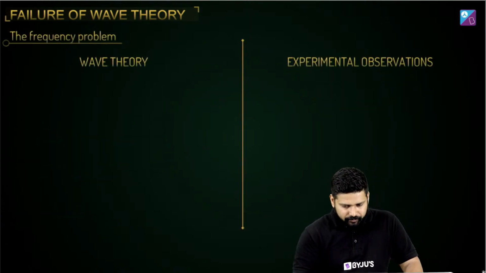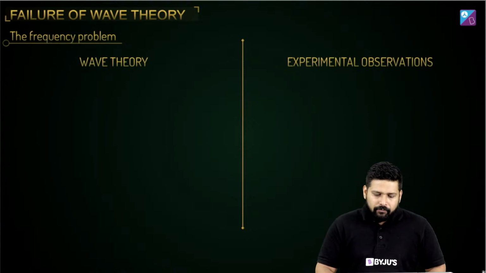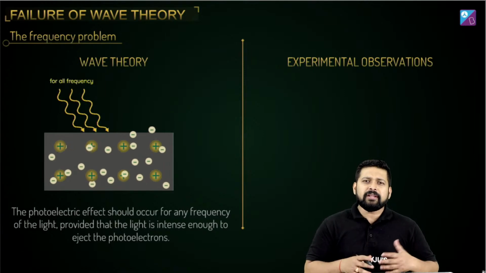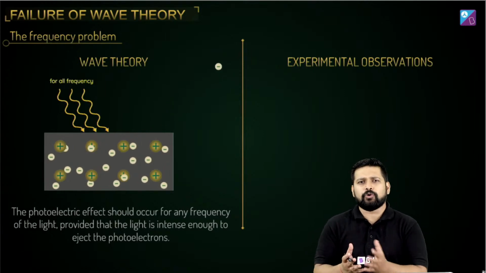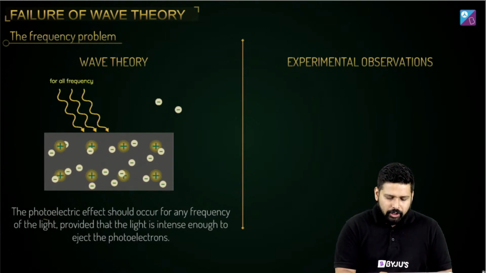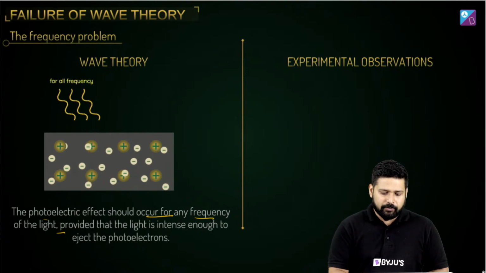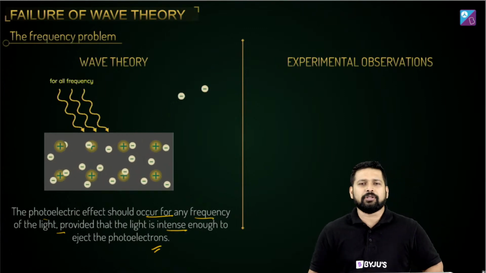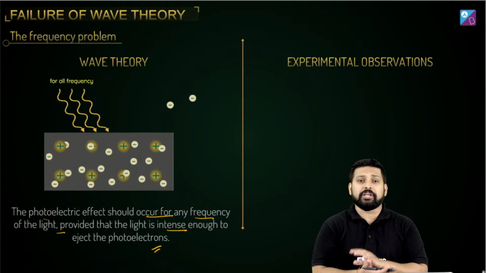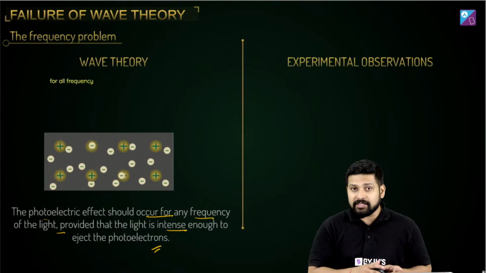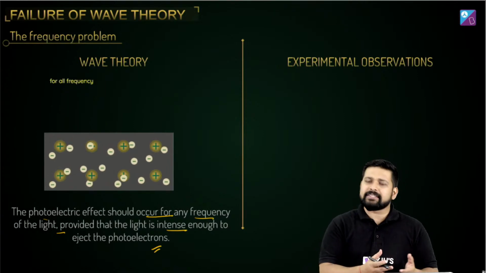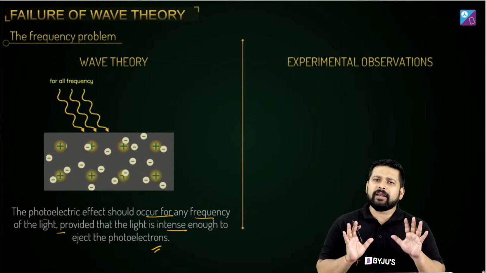The second problem is that when all these frequencies are incident, irrespective of the frequency, we should get the photoelectric effect. This is what is told by the wave theory, correct? The photoelectric effect should occur for any frequency of the light, provided that the light is intense enough to eject the photoelectrons. It's obvious because the wave theory tells us that the energy associated with a wave is associated with its intensity. So the more intense you make it, the more energy the wave carries, and if it hits a particular surface of the metal, then electrons must be ejected.